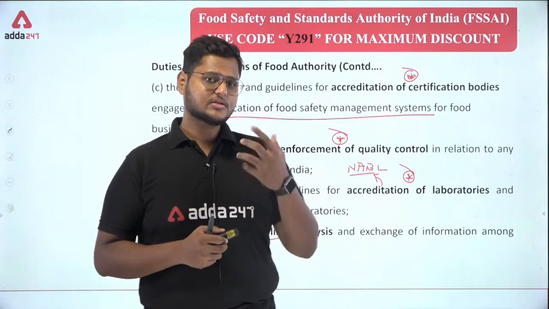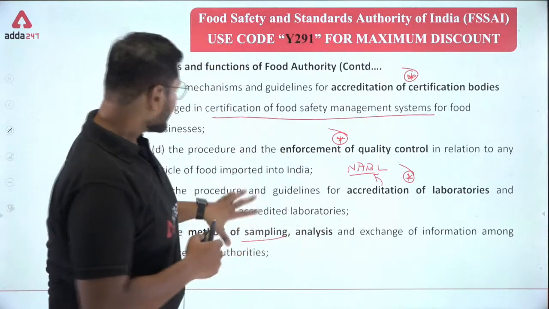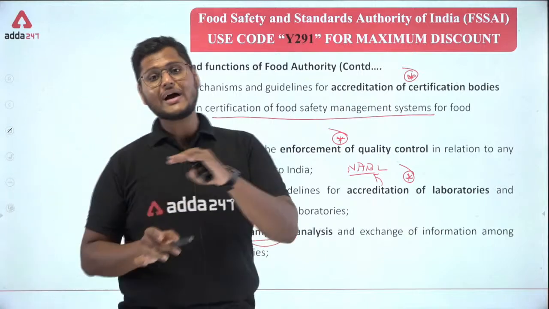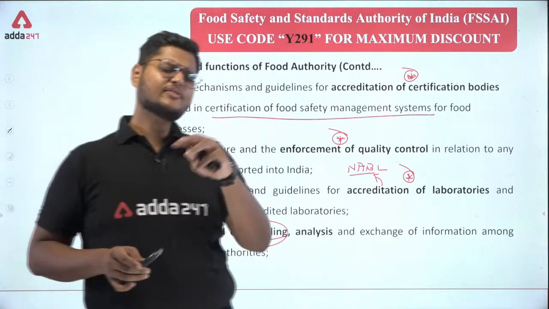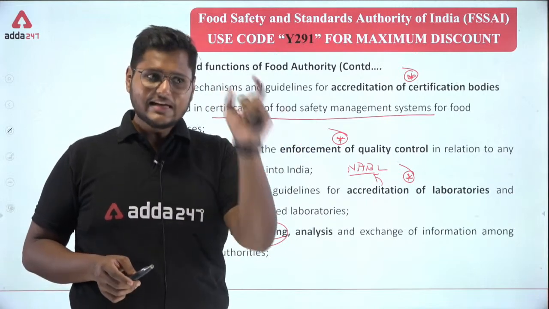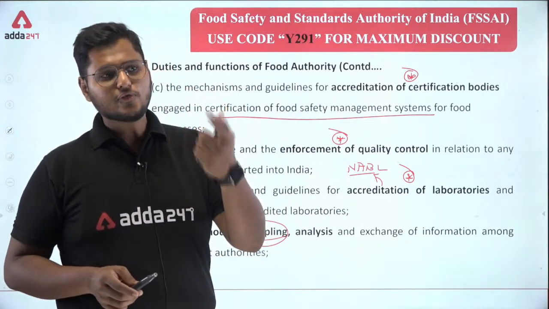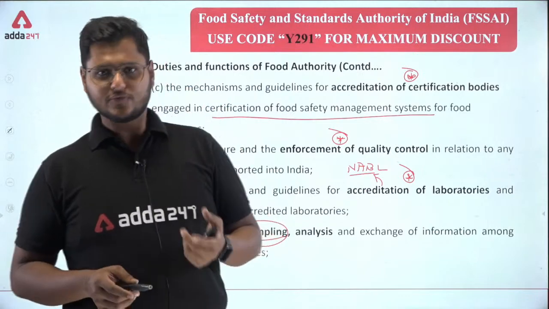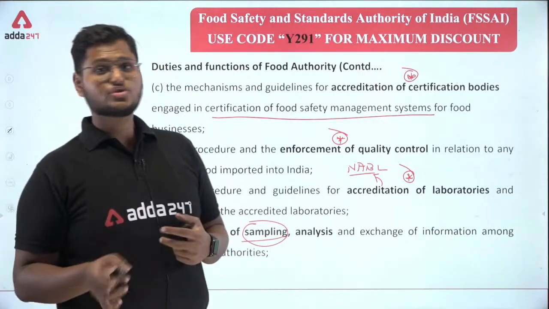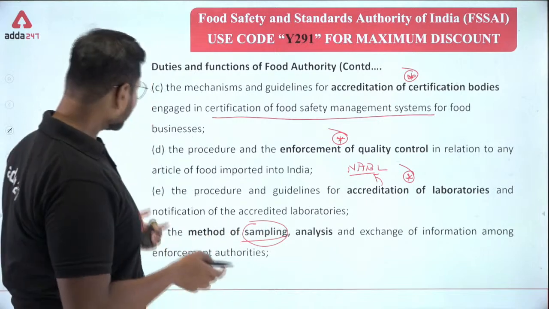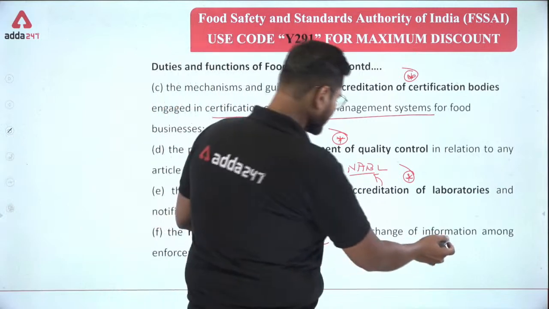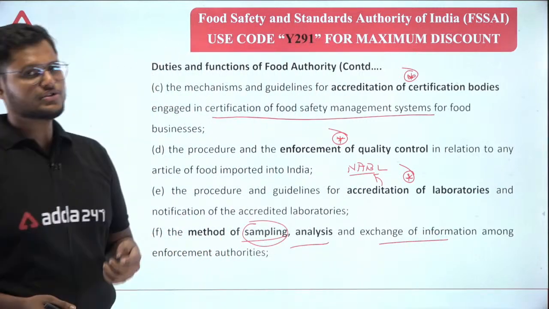Now these foods should be sampled. Why should they be sampled? If you get a feeling that there is something wrong with this food, or you see something that can lead to food poisoning or unsafety of the food, in those cases sampling should be done because the food needs to be analyzed. So there are certain methods of sampling, analysis and exchange of information among the enforcement authorities.